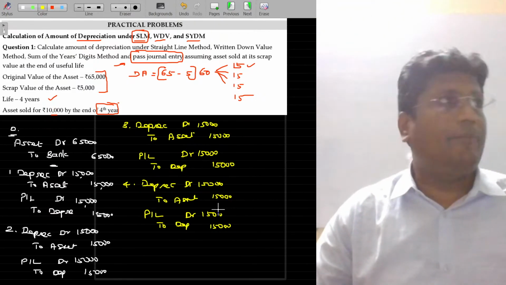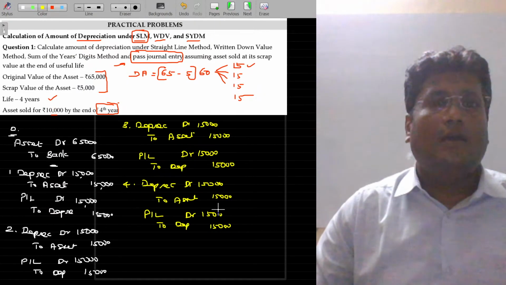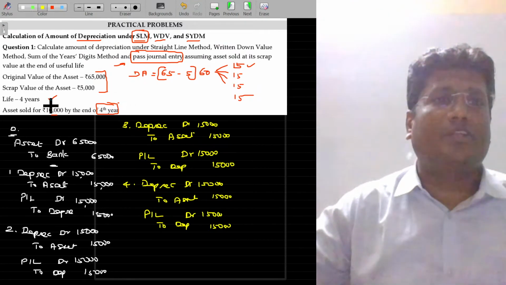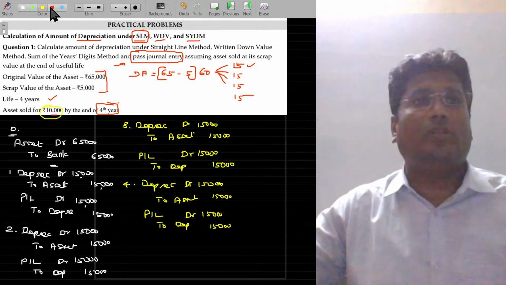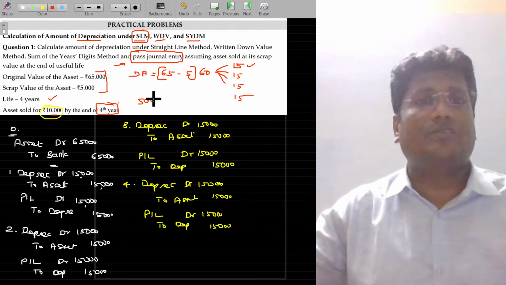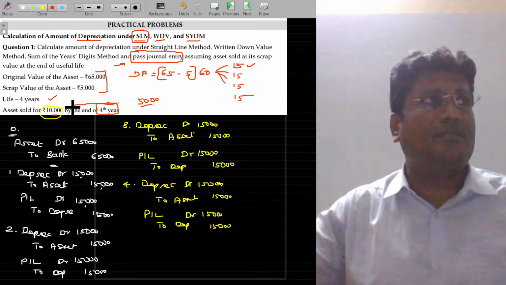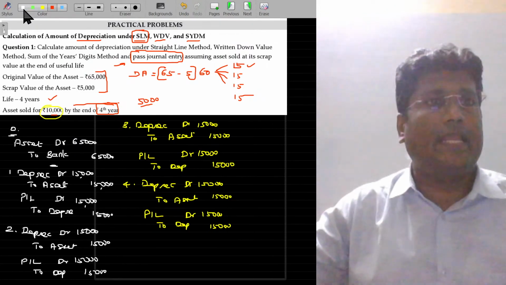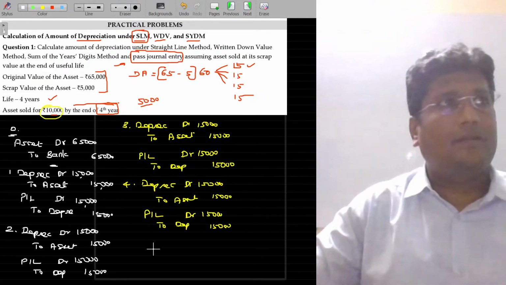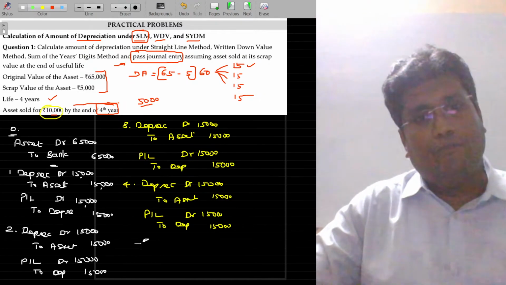As it comes to the life end, the asset is no more useful, so it can be sold off in the market. On selling it, it is sold for 10,000 rupees. As per this provision of depreciation, we came to know the value of the asset being only 5,000 rupees. But sold for 10,000 rupees means it gives me a profit at the time of sale, right? Come on, pass the journal entry for sale. You get the money, right? Bank account debit.